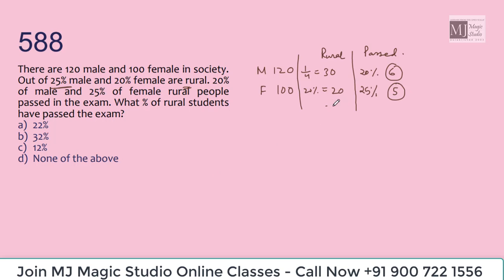Total rural students we have is 50, and passing people are 11. So the required percentage is 11 by 50 into 100. 2 times it will go. That is 22%.